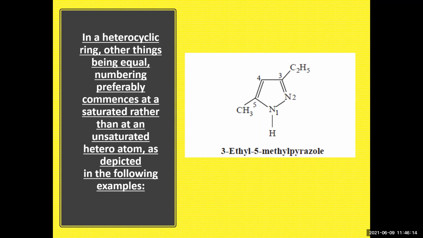Always when you name, it should go in alphabetical order. The substituent positions will always go in alphabetical order. E comes before M. That's why it is 3-ethyl, 5-methyl pyrazole. 1H pyrazole also you can write. 1H, 3-ethyl, 5-methyl pyrazole. Okay. Remember this nomenclature. Very much important.